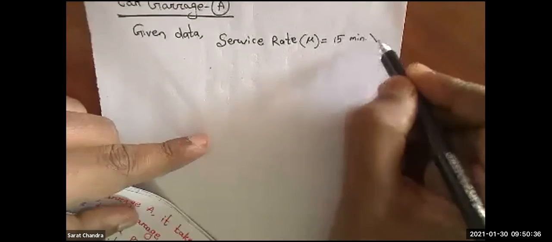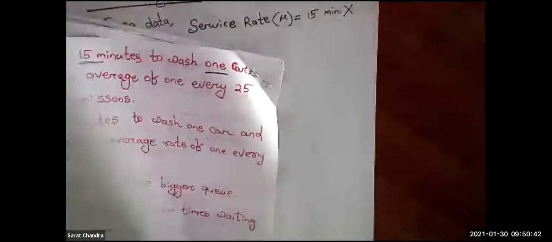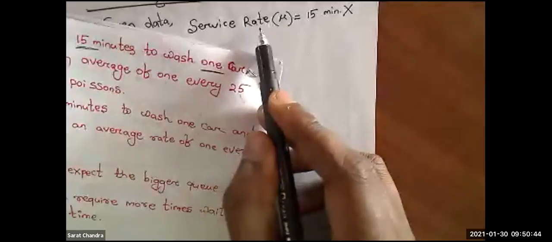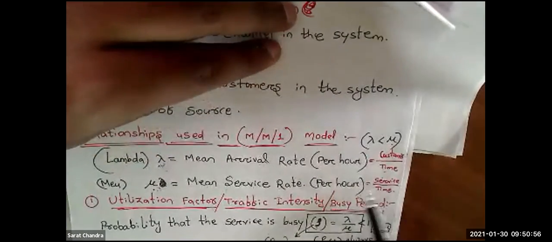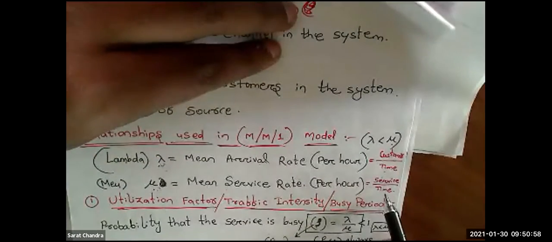No, I cannot write that. This is wrong. Why is it wrong? Because service rate is not a time period. The time period should be in the denominator. You see the formula: mu means service divided by time.